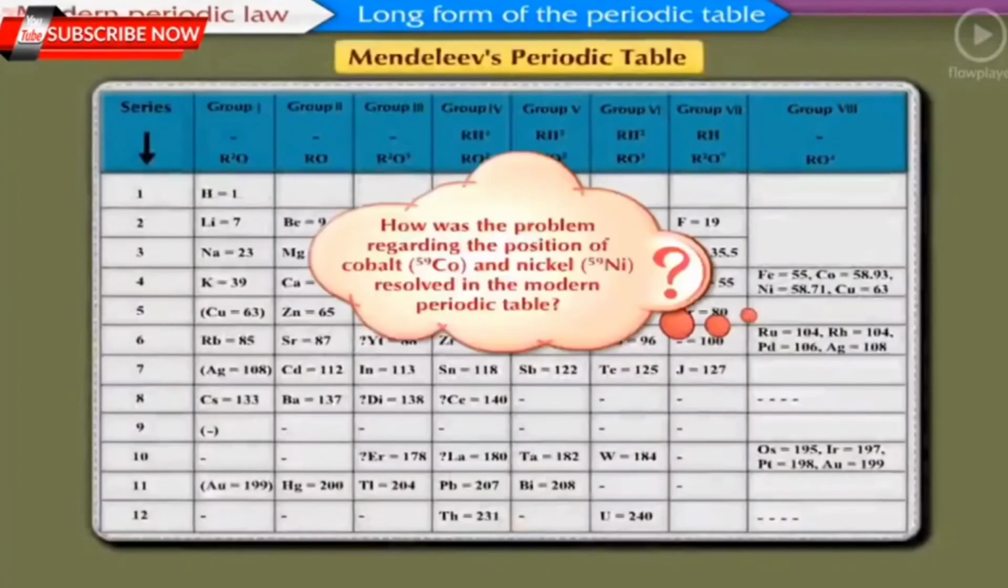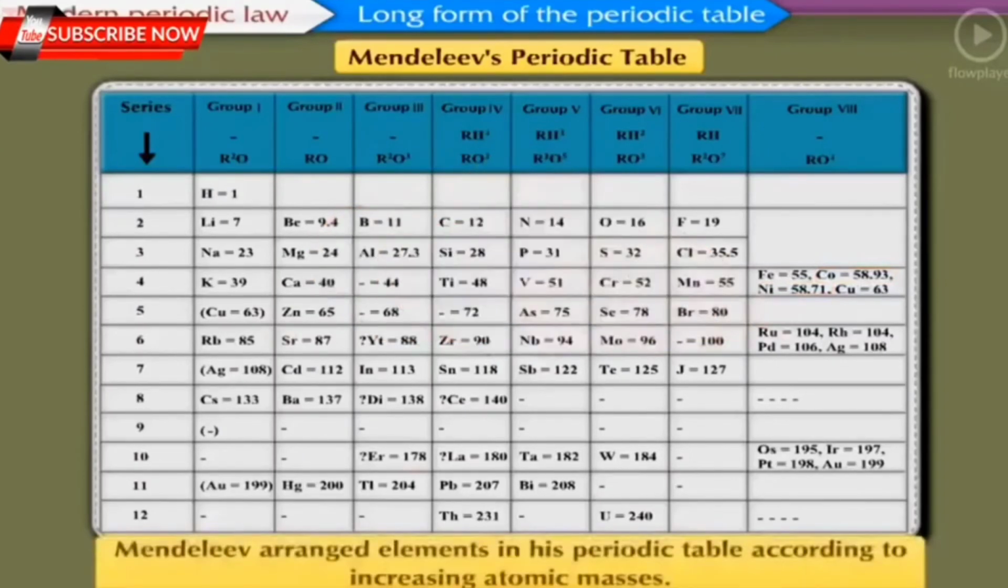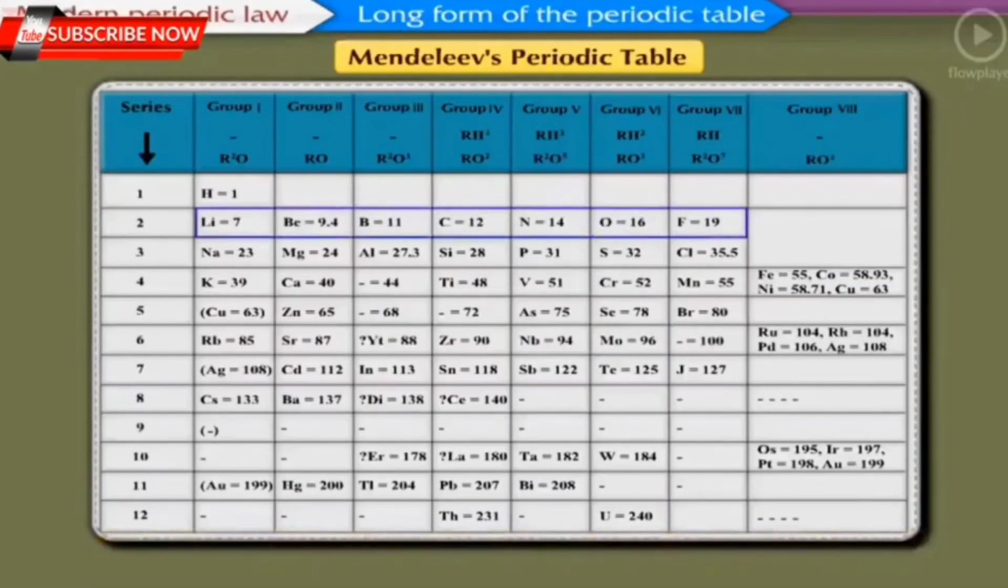How was the problem regarding the position of cobalt, 59Co, and nickel, 59Ni, resolved in the modern periodic table? Mendeleev arranged elements in his periodic table according to the increasing atomic masses. But in this case, it was observed that an element with more atomic mass was placed before an element having less atomic mass. For example, the element cobalt with atomic mass 58.93 was placed before the element nickel having atomic mass 58.71.